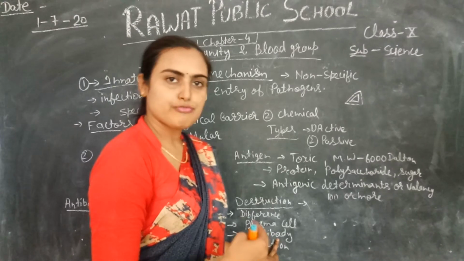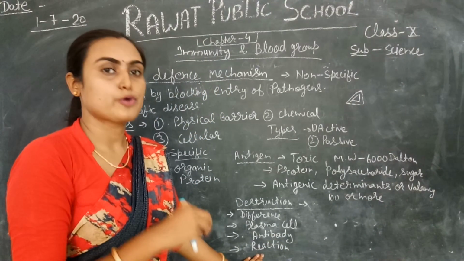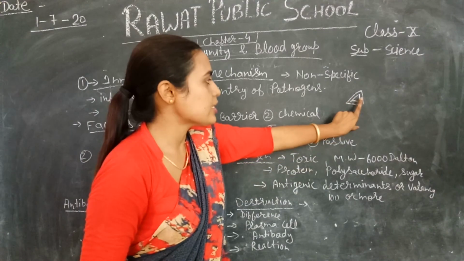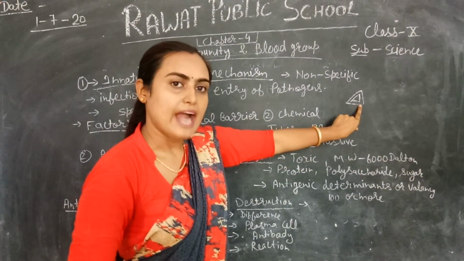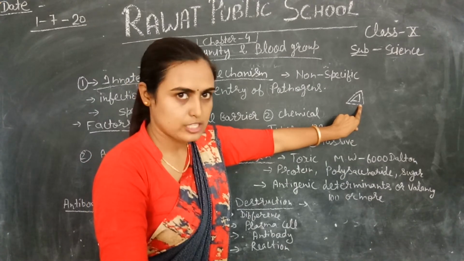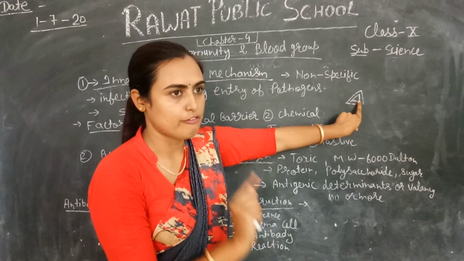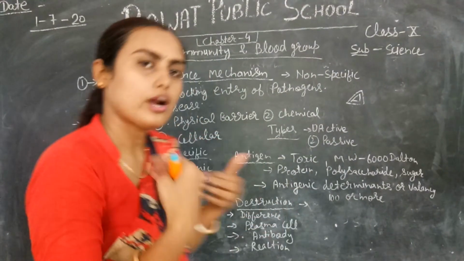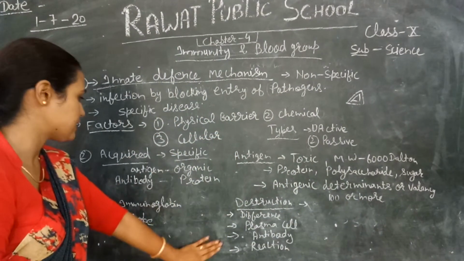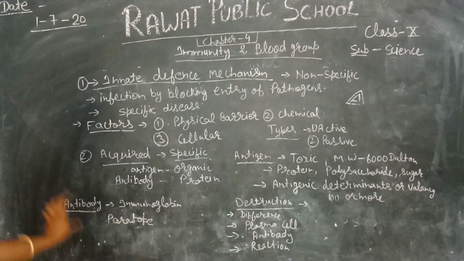The third step is formation of antibody. Next, when the antibody is produced, antigen and antibody make a chemical bond, and a reaction takes place. After this, the antibody destroys the activity of the antigen, and the antigen is destroyed or moves outside your body. You can say that this is the destruction of antigen.